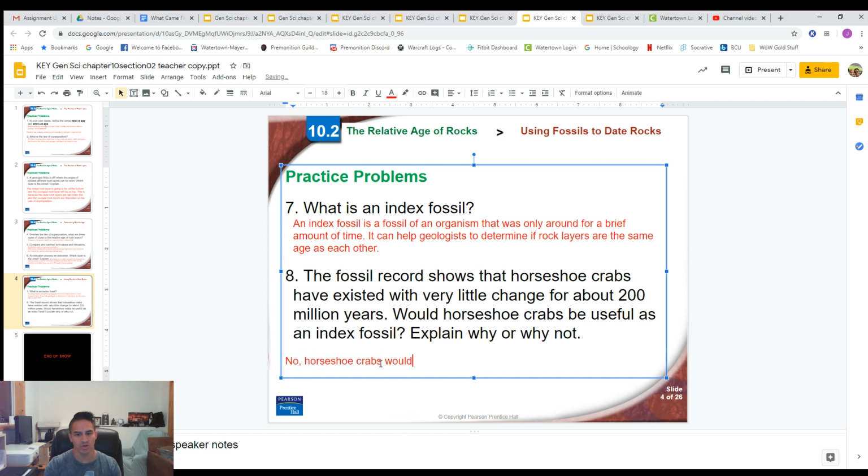Horseshoe crabs would not be useful as an index fossil because they were around for a period of time that was too long for them to be useful. Okay? Something along those lines.